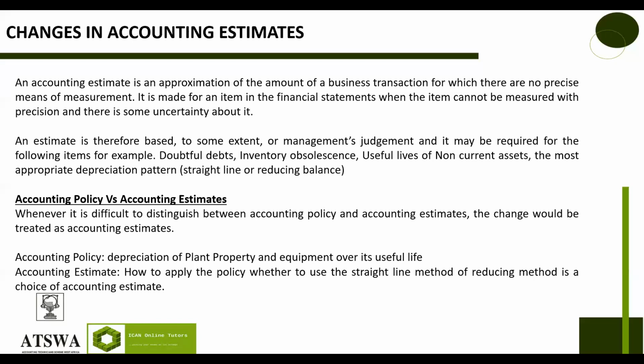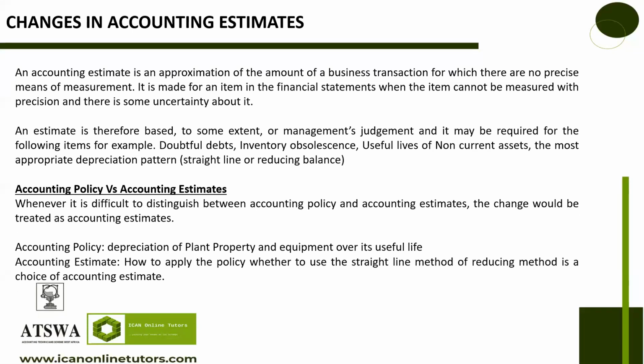Okay. An accounting estimate is an approximation of the amount of a business transaction for which there are no precise means of measurement. It is made for an item in the financial statement when the item cannot be measured with precision and there is some uncertainty about it.